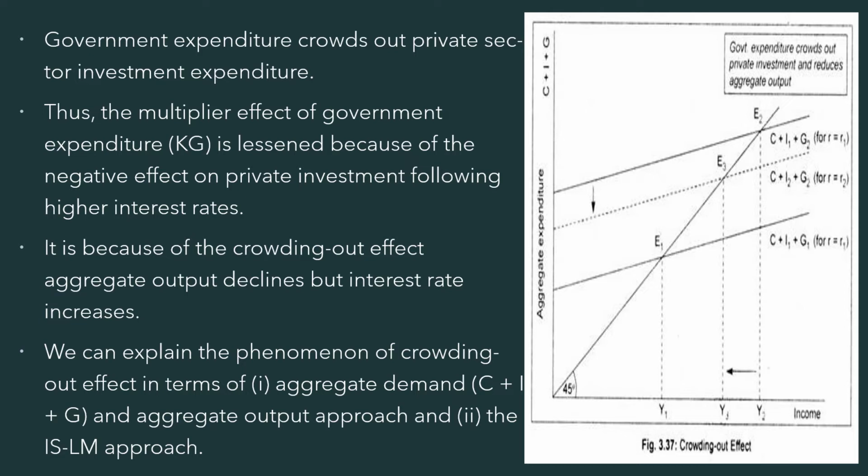We have to see this with respect to a diagrammatic explanation. We can follow the crowding out effect in terms of aggregate demand, that is C plus I plus G, and aggregate output. So we will be using both these approaches. We have to understand this in terms of the aggregate demand and aggregate output approach, as well as in terms of the ISLM approach.